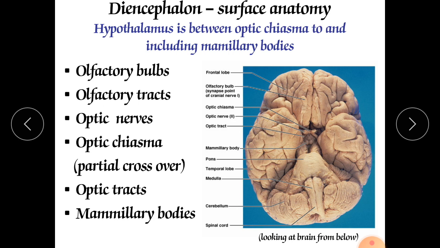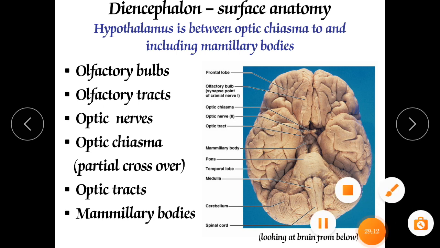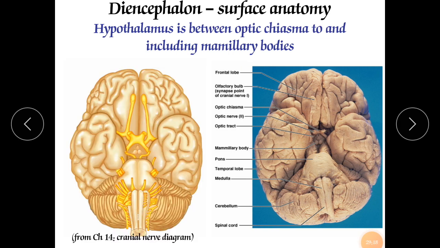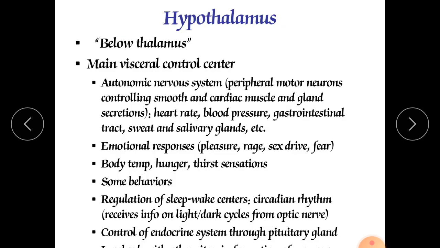This nucleus receives inputs from the eyes and sends output to the hypothalamic nuclei, the reticular formation and the pineal gland. Now the next important part of your diencephalon is called the epithalamus. So various cranial nerves are also responsible in this.